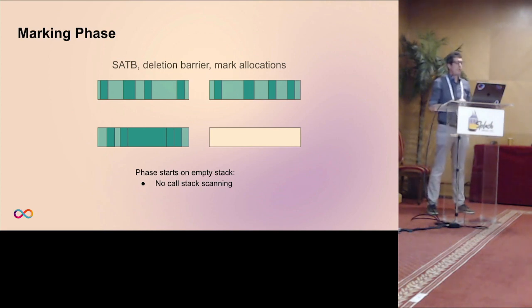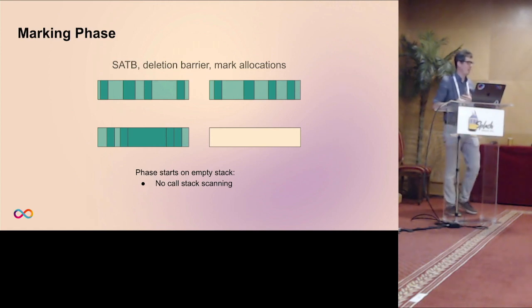And as mentioned, the design of the garbage collector just requires for that phase that when it starts, the call stack is empty, and that's actually one of these critical phases that are often unbounded in classical garbage collectors. That's how we solve it very simply by just not having to do that, due to the runtime model. By the way, we just use conservative marking because that allows us, once it has started with an empty call stack, to even continue with pointers present on the call stack. So if we want to have more fine-grained interleaving with the mutator, this would allow us to even switch into the next phase, the evacuation phase, even if the call stack is not empty.